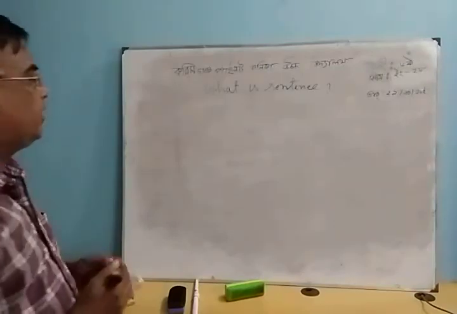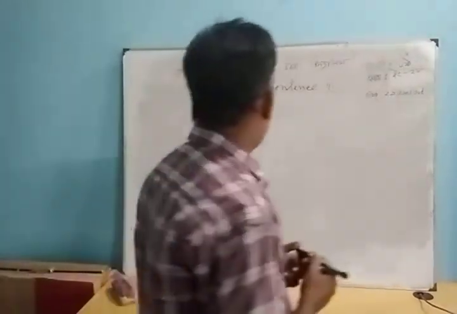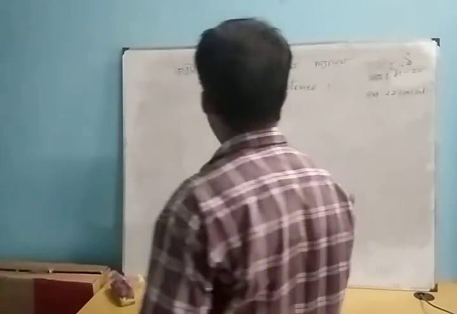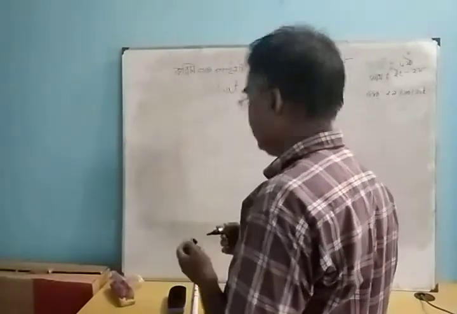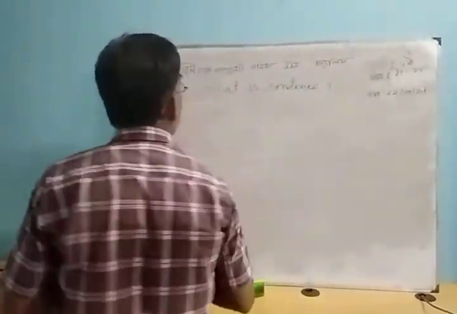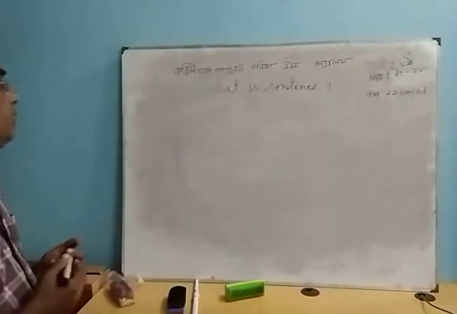This part is the sentence. We shall know that.